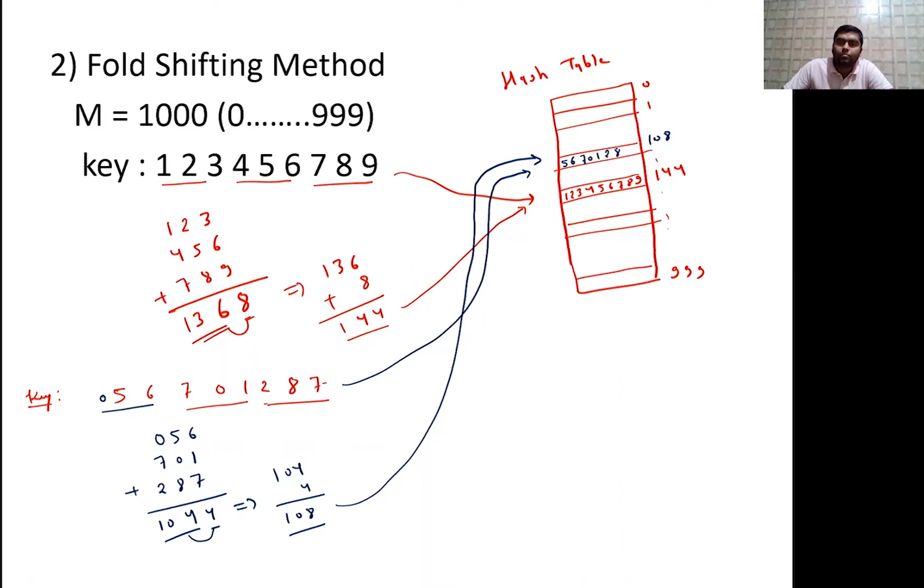So if you observe, the chances of collisions are less.